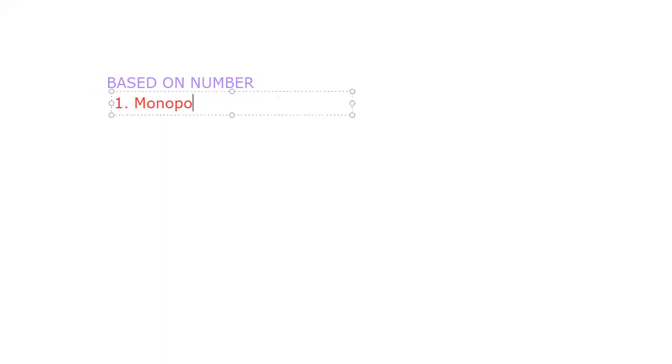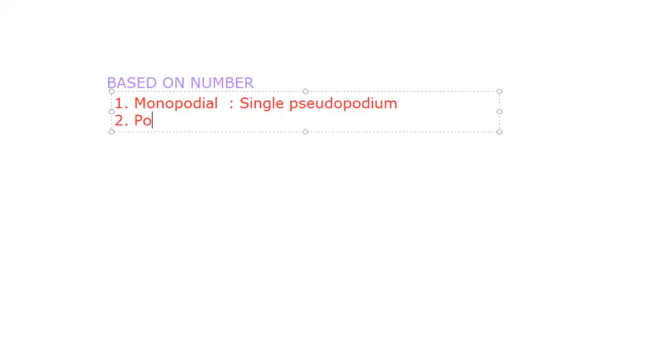Number 1, monopodial. We'll write the theoretical information also. If a single pseudopodium is present, we consider it as monopodial. If many pseudopodia are present, that is said to be the polypodial condition.